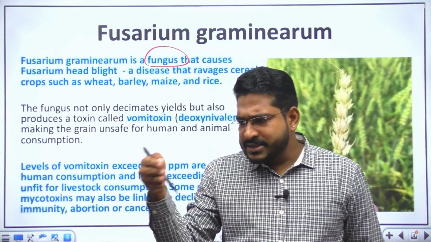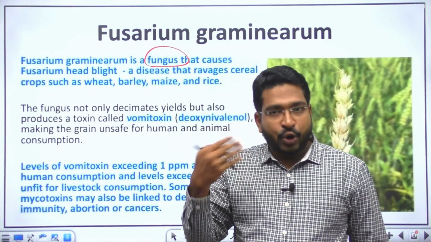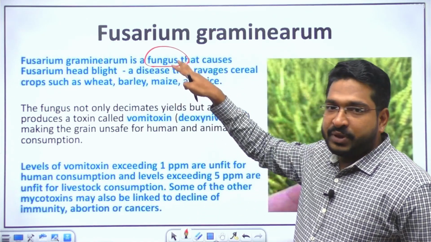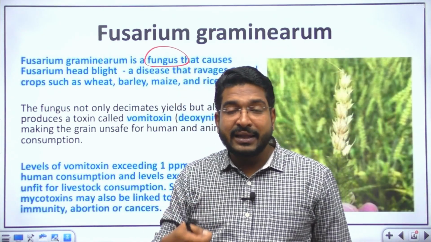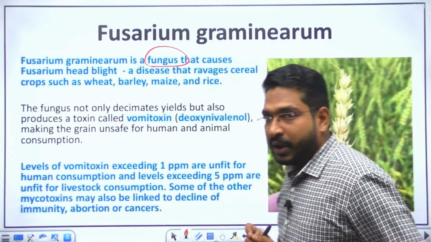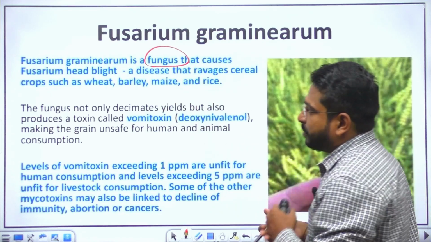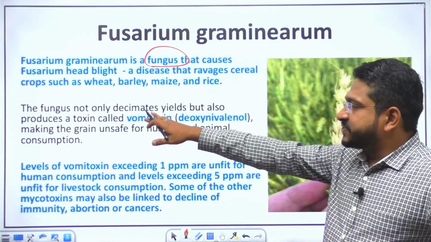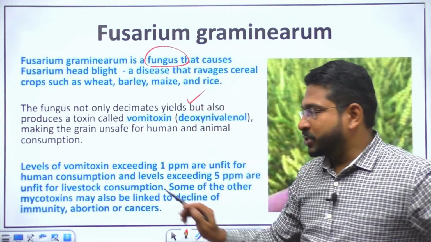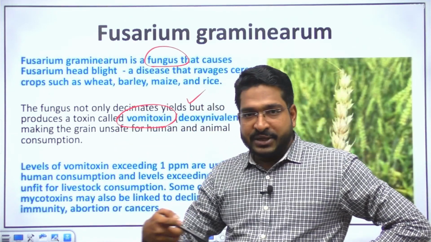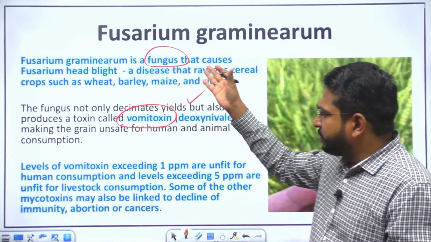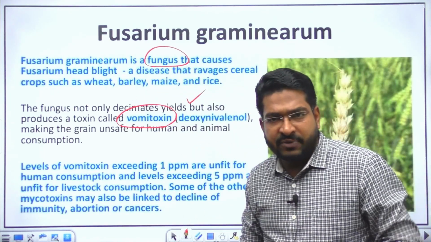The next question is, sir, does it harm humans directly? Not directly, but if you consume the food or if you consume the infested grains, then there might be problems in humans and animals both. Please remember this particular point. Again, I'm repeating, Fusarium graminearum is a fungus. This fungus not just decimates the yield, but it also produces a vomitoxin. If you consume these grains, you do understand there are many cereals like wheat, barley, maize, rice. These are all staple foods that we consume.